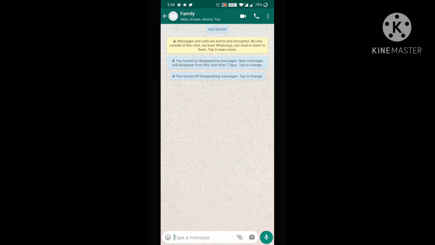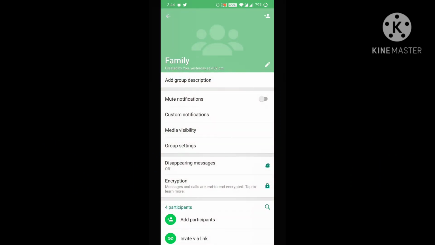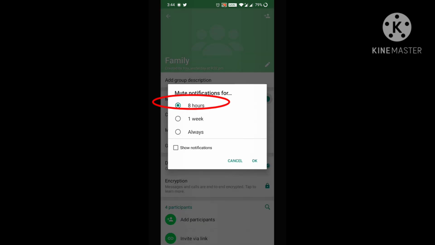Let me show you the settings in the chats. If I open this Family group, I can see the first option, mute notifications. It means that the notifications will be muted for some time. If I turn it on, it shows 8 hours, 1 week, always, which means I can mute the notifications for 8 hours or 1 week or always according to my wish.